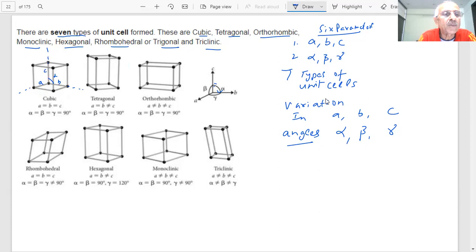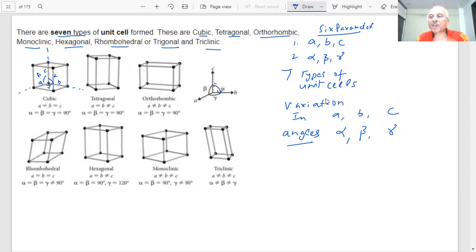Alpha. Opposite to B? Beta. And opposite to C? Gamma. These alpha, beta, gamma are 90 degrees. A is equal to B, B is equal to C. That is called cubic. You have seen a cube. This is actually a cube, that is why it is called cubic.